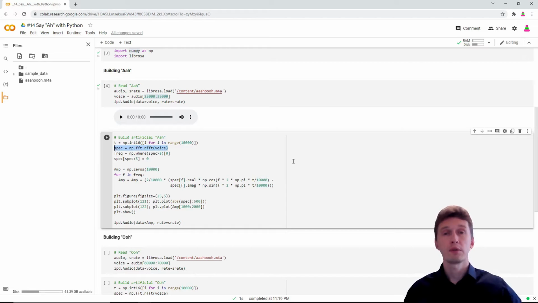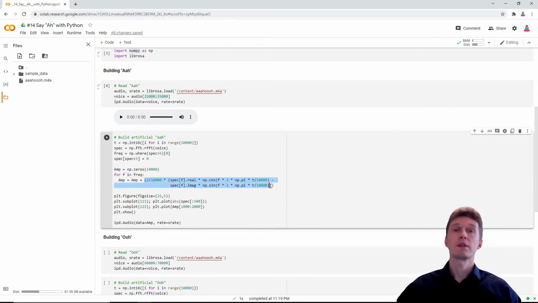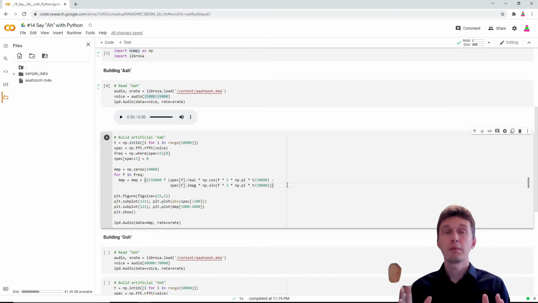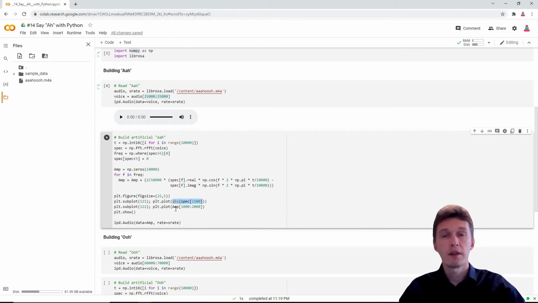We can first extract the spectrum, which is frequency versus amplitude, and then for each of the frequencies we can build a periodical function made of cosine and sine. Just don't get deep into the formula, believe me, and we sum them all up. It will be around 70 of them, and it will be something like the original wave. And we will plot the spectrum and the final wave and listen to it. Let's do it.